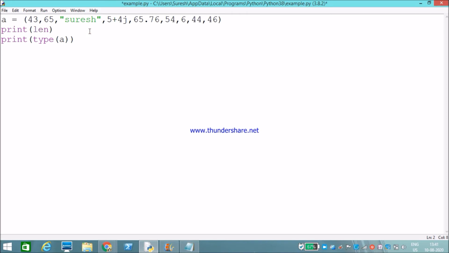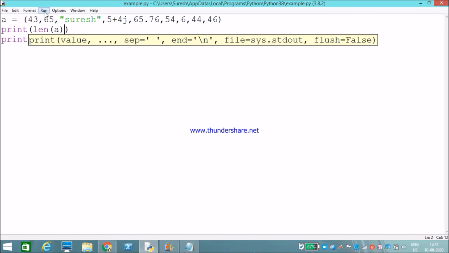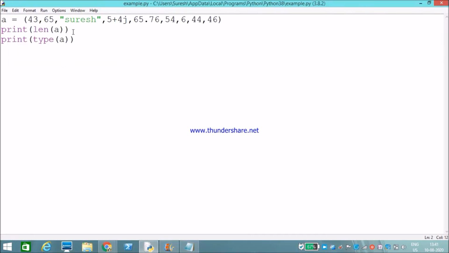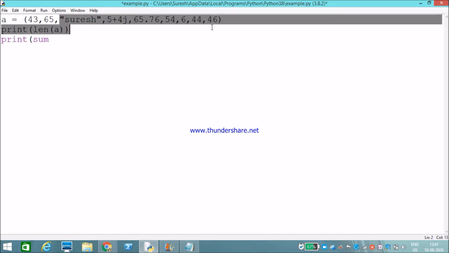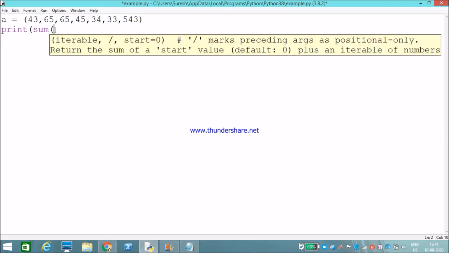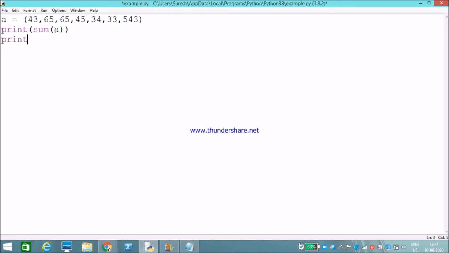Okay, now I need to check the length of my tuple. The length method helps us check the length of a tuple. See, 9 elements are present in my tuple. Okay, now to check the sum, we need to pass only homogeneous elements. If you pass heterogeneous elements, it will give an error.